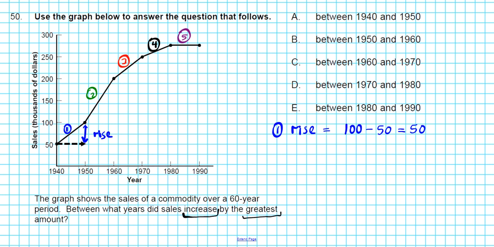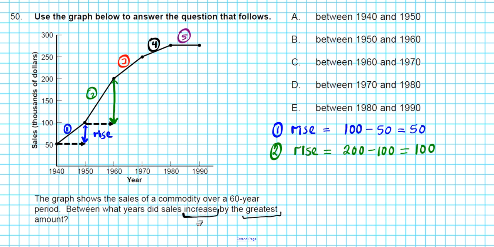Interval number 2, which should give us the biggest one. We're just looking at the rise here. So what's the rise? y2 minus y1. Our y2 is 200, our y1 is 100. So for interval 2, our rise is 200 minus 100, which yields a rise of 100. That shouldn't surprise us because we expect this to be pretty big compared to the others.